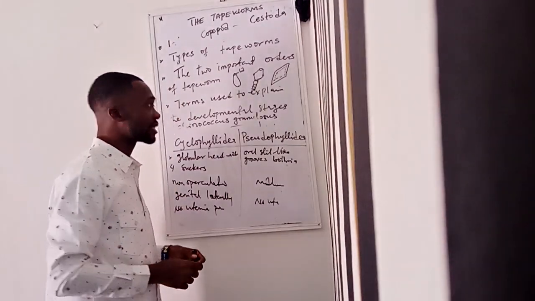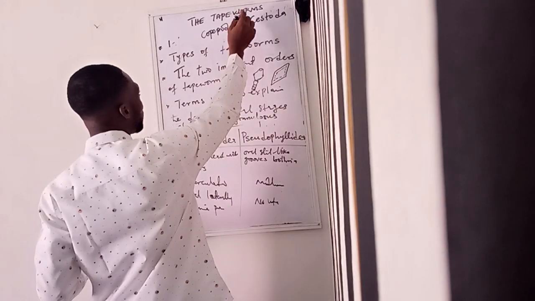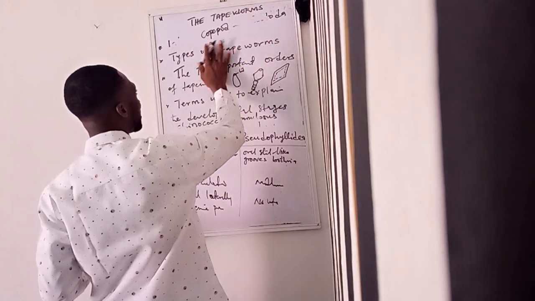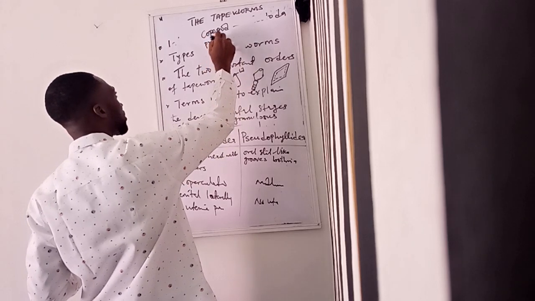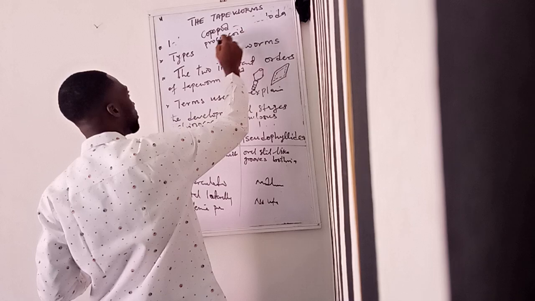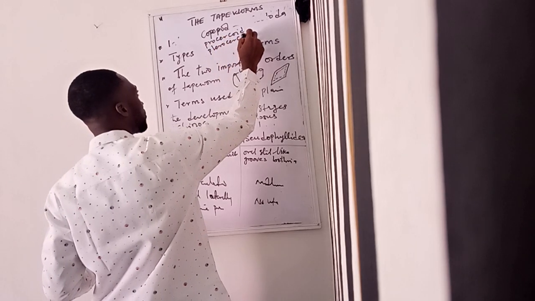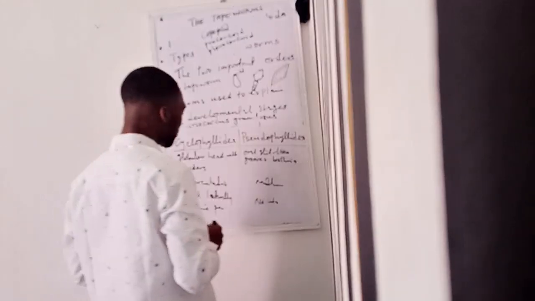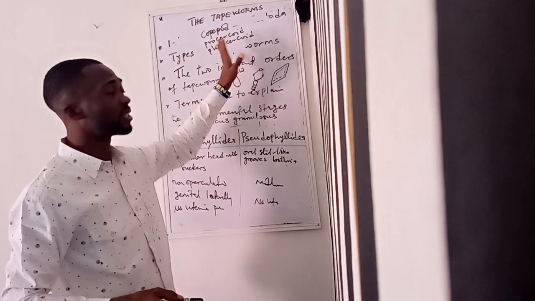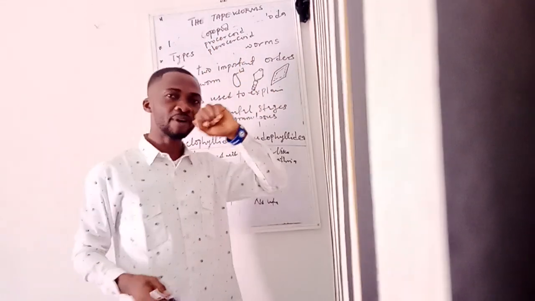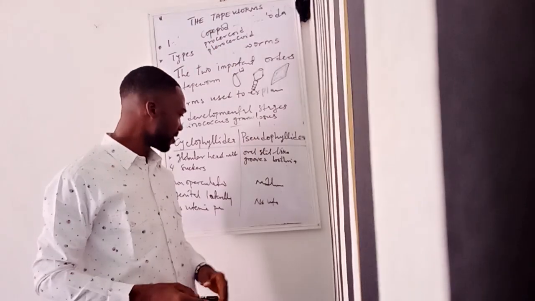So they have three categories of larva. The copepod is the first one. Then we have the procercoid, and then the plerocercoid. These are the different categories of larvae that are found in members of Pseudophyllidea.